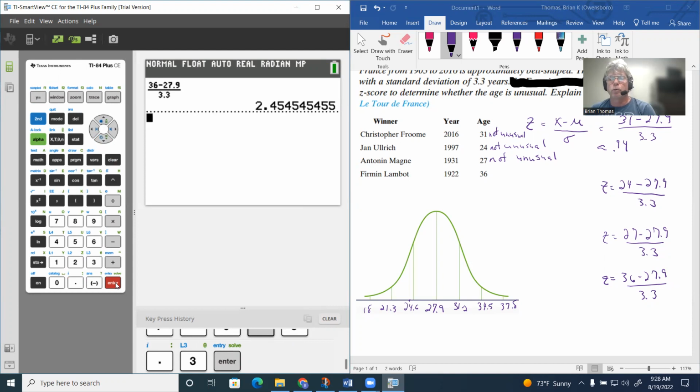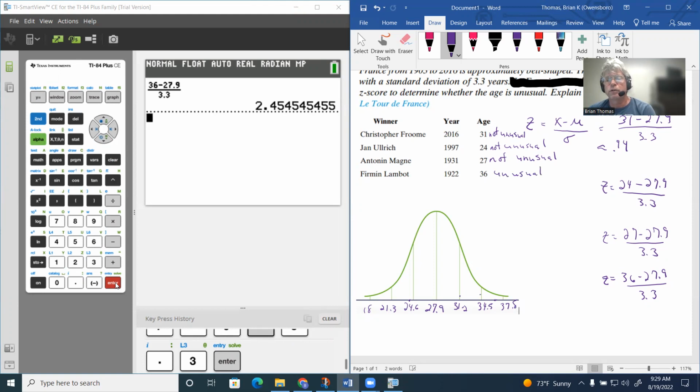So notice that 2.45, this is one standard deviation, this is two standard deviations, 2.45 is about out in here somewhere. So that's kind of out there where it's not as common. You really need to be within two standard deviations to be kind of common. So we would consider age 36 unusual, because we're out there past two standard deviations.